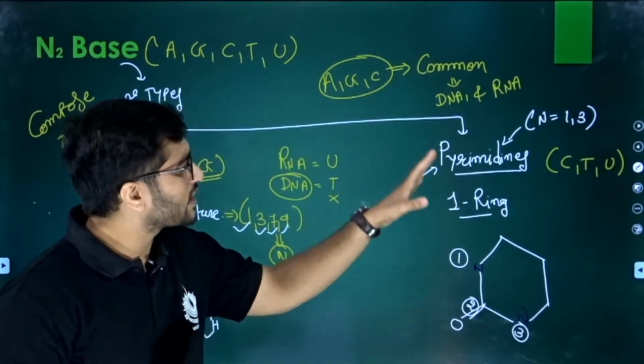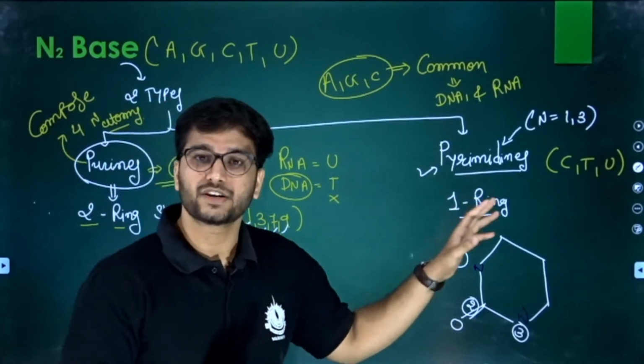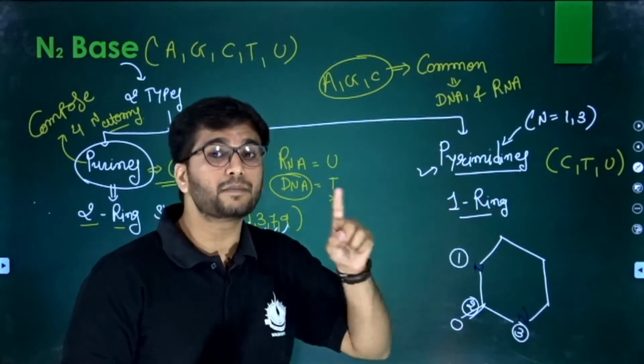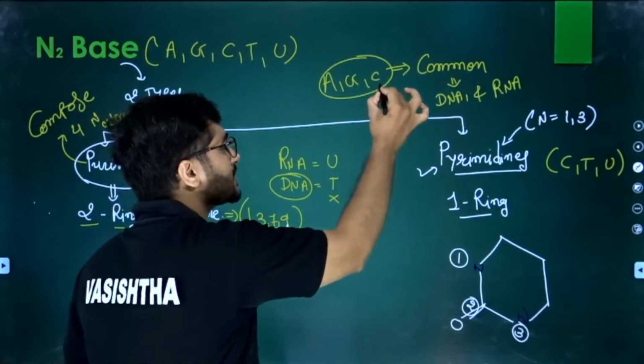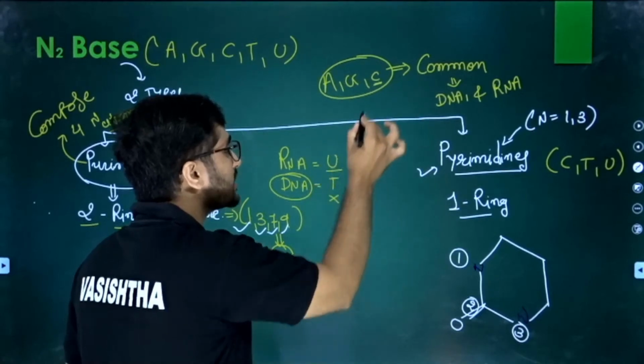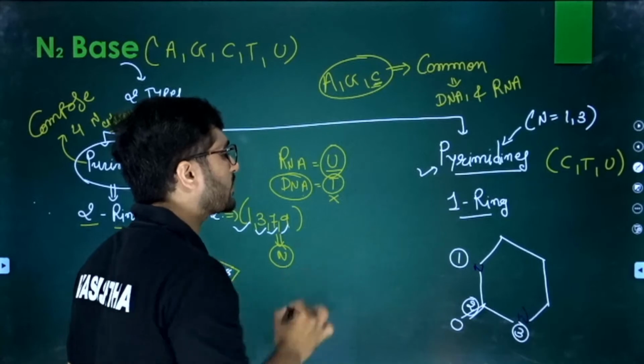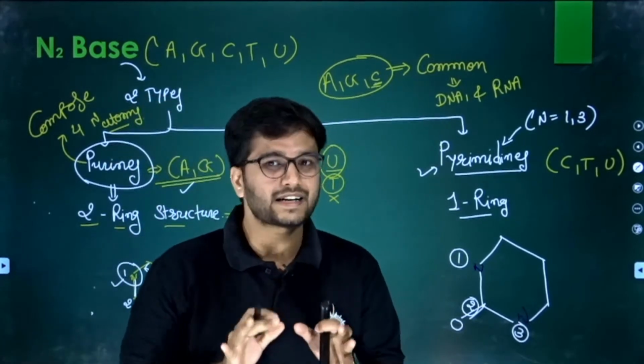So this is the talk related with the nitrogen bases. Cytosine, thymine, uracil, these 3 are the pyrimidines, but in one structure, if it is RNA, then cytosine is with uracil. If it is DNA, then cytosine is with thymine. So that is the discussion.